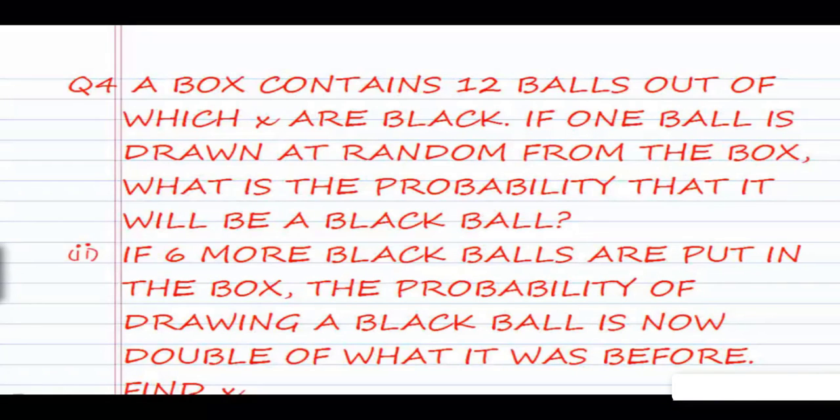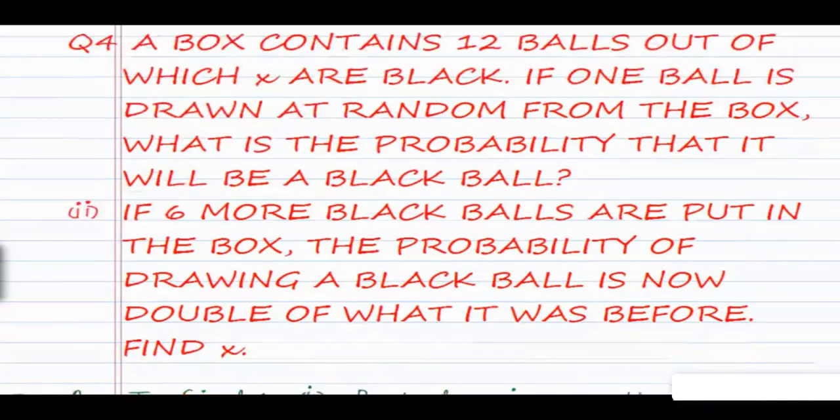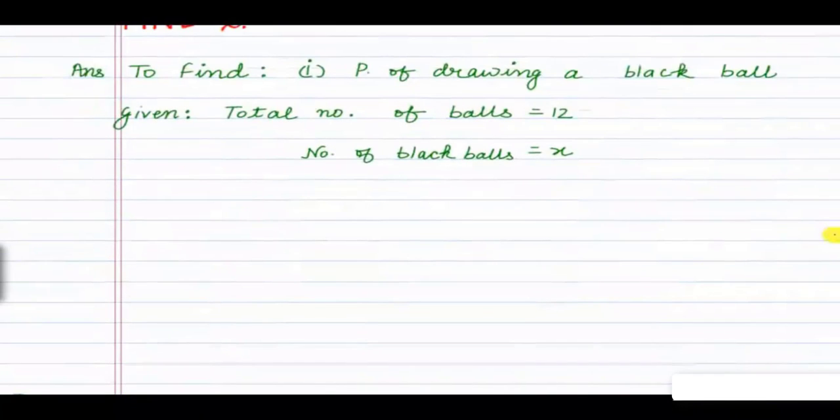So question number 4 is: a box contains 12 balls out of which x are black. If one ball is drawn at random from the box, what is the probability that it will be a black ball? So first we will solve the first part of the question. In the first part, we have to find the probability of drawing a black ball from a bag.